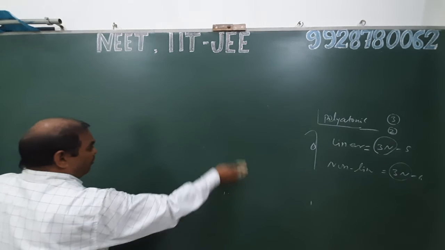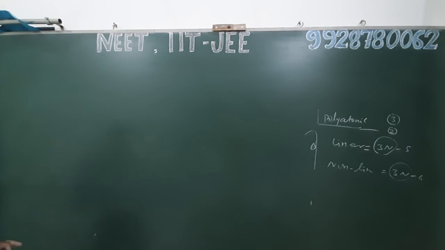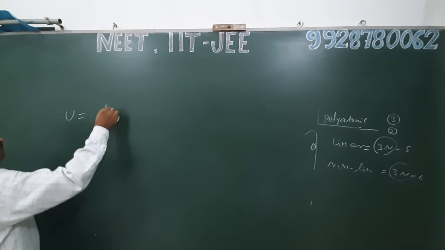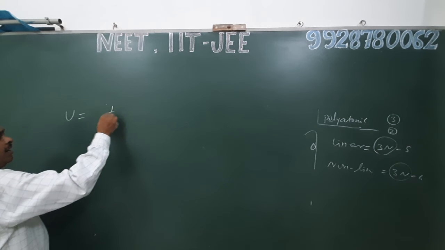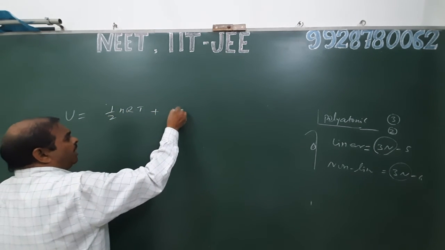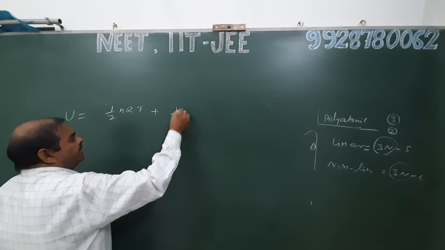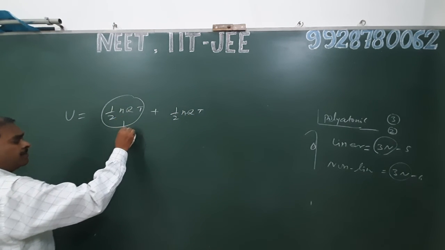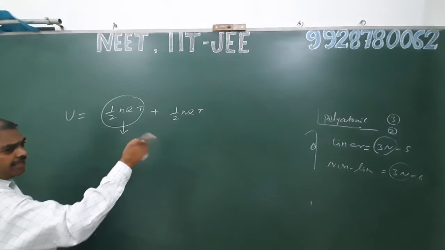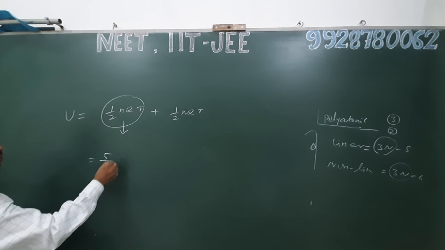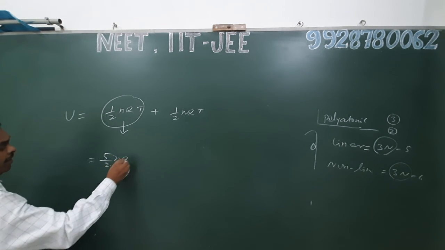Therefore, total energy of a diatomic molecule at high temperature, or when vibrational degrees of freedom are active, equals half nRT plus half nRT for translational as well as rotational. Both are 5, and hence 5 by 2 nRT.